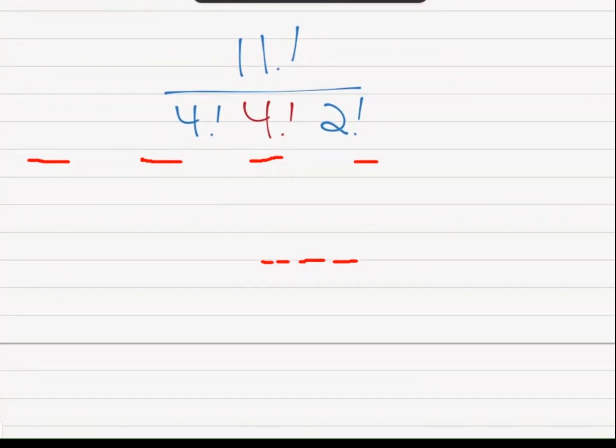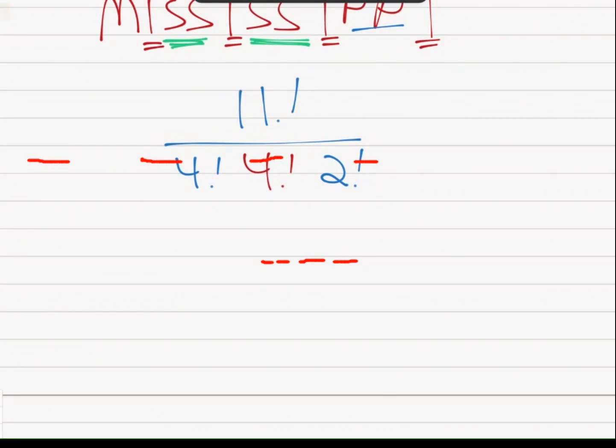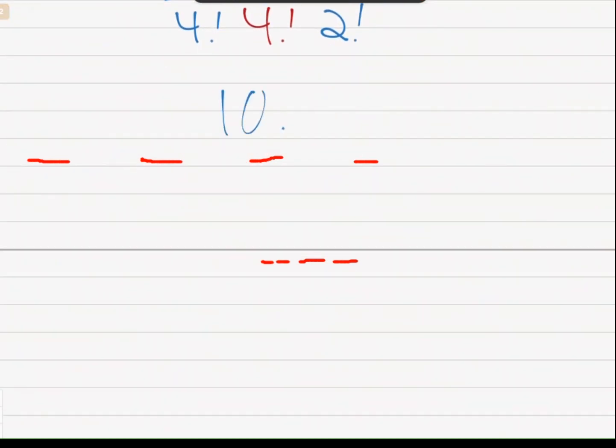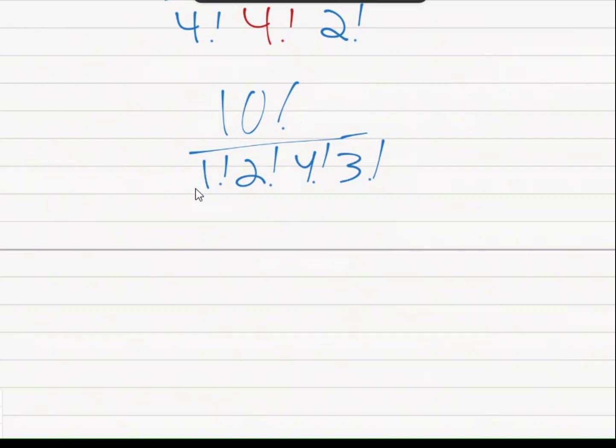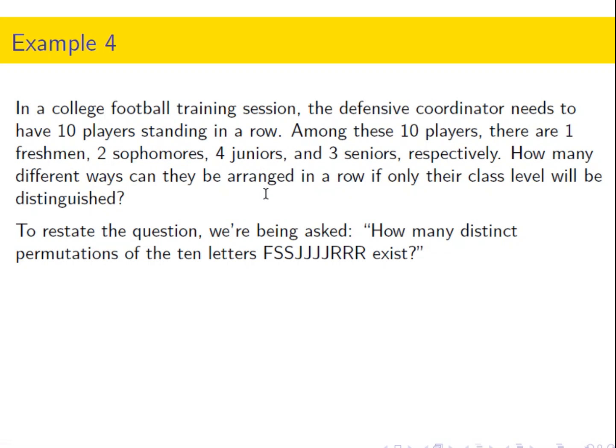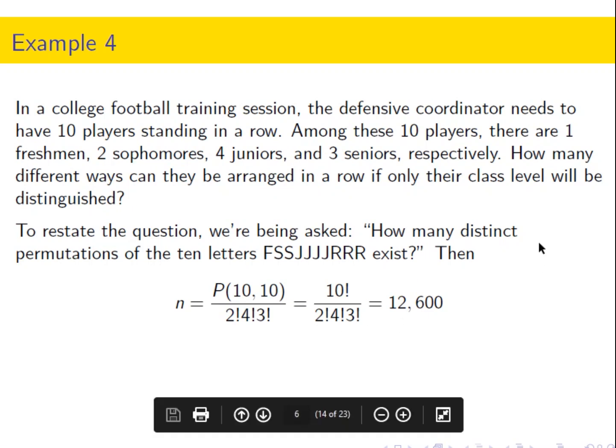Right? We're going to have 10 factorial in the numerator. And there was 1 freshman and 2 sophomores and 4 juniors and 3 seniors. So 10 factorial divided by, and 1 factorial is just 1, so 2 factorial times 4 factorial times 3 factorial. So here you see the solution. The 1 factorial has been left out in this particular version of the solution.